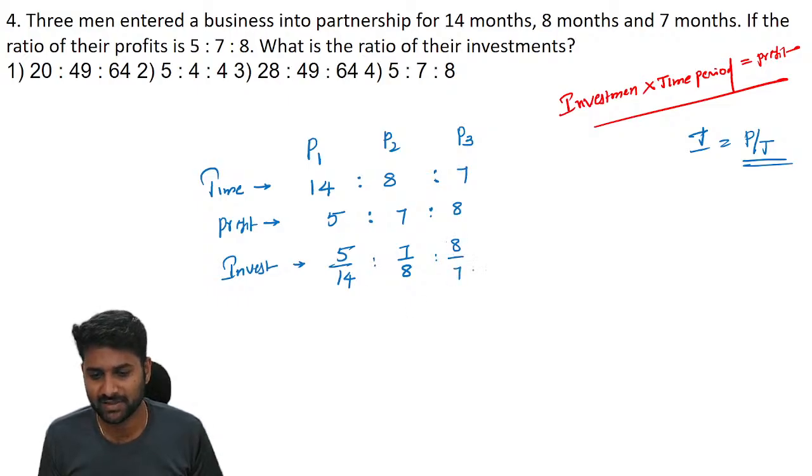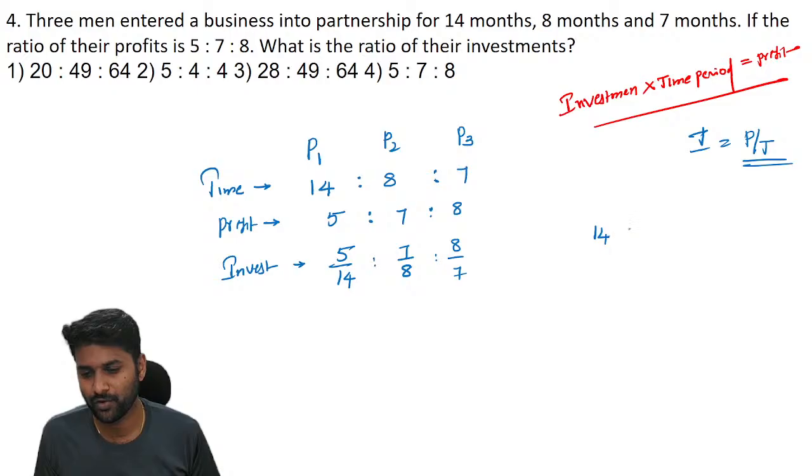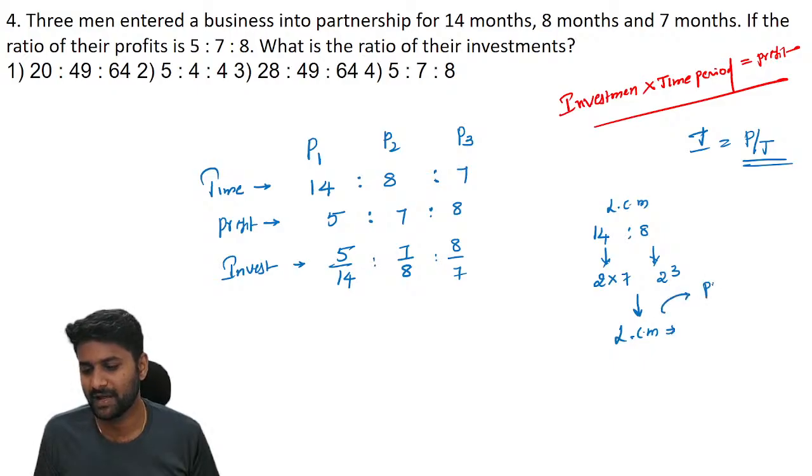So let's check with the simplification. 7 and 14 LCM is 14, and 14 and 8. Guys, if you want to calculate the LCM of 14 and 8, 14 is 2 into 7, and 8 is 2 cube. As you know, LCM does not require any common base. We require the highest power. So if you want to calculate the LCM between numbers, consider the highest powers only.